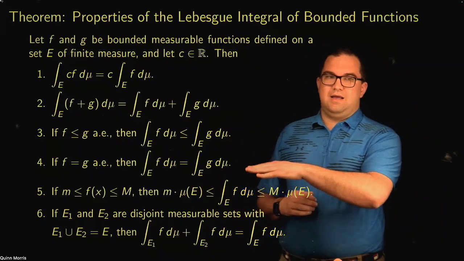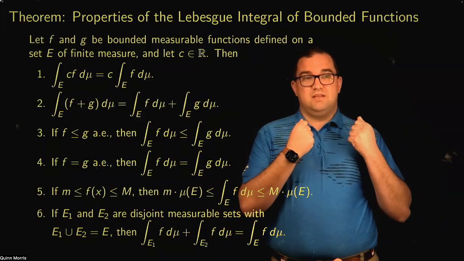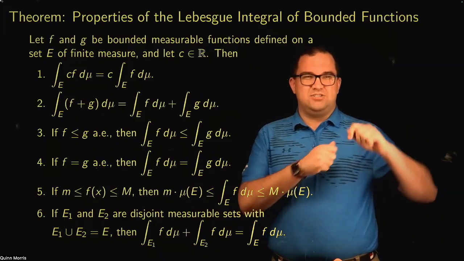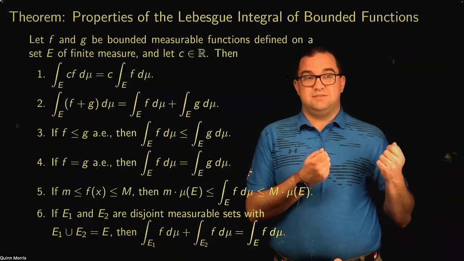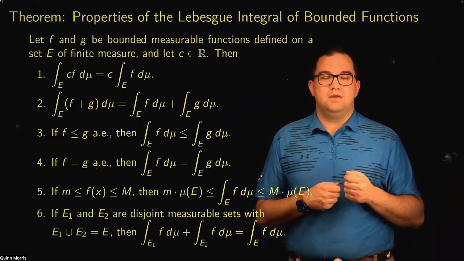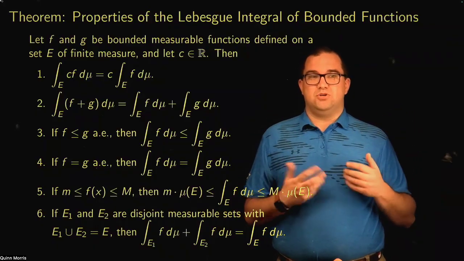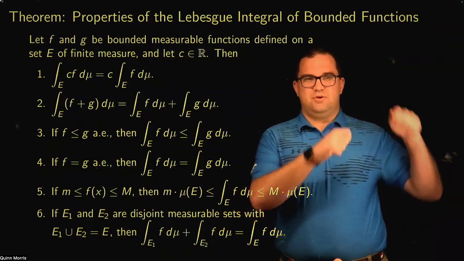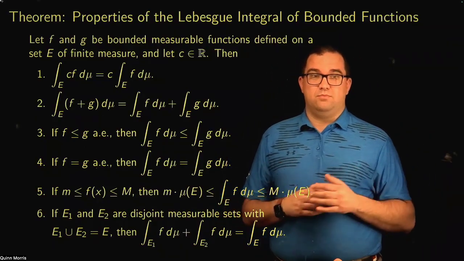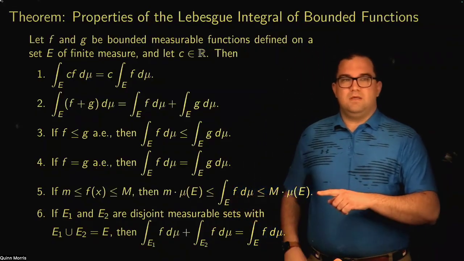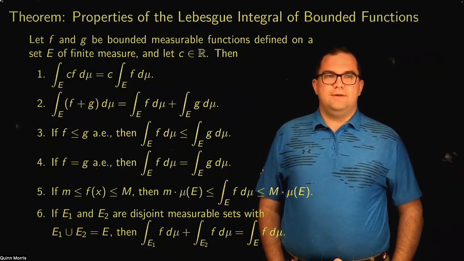So again, I just point this out. This works both ways. Sometimes this is really nice. It means the Lebesgue integral is really robust and you don't have to worry about it changing if you change a bunch of points, as long as the set of points where you change it is not of positive measure. On the other hand, it reflects a lack of sensitivity: you lose some information when you integrate these things, and it's not able to differentiate between functions that could be different on an uncountable set.